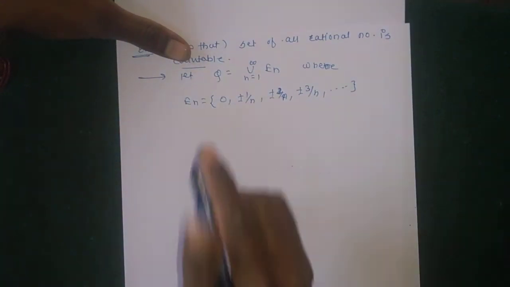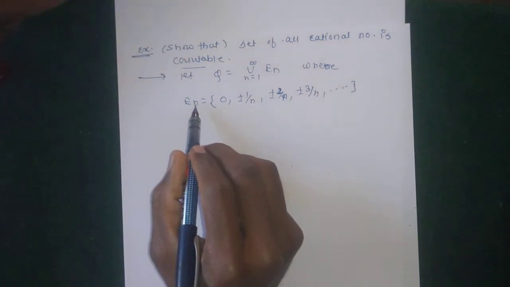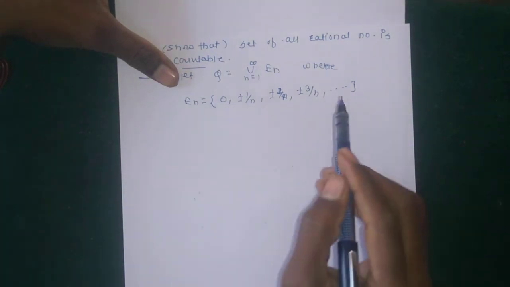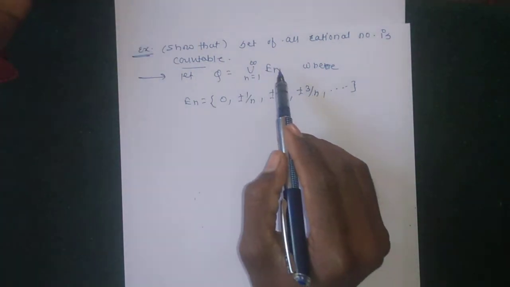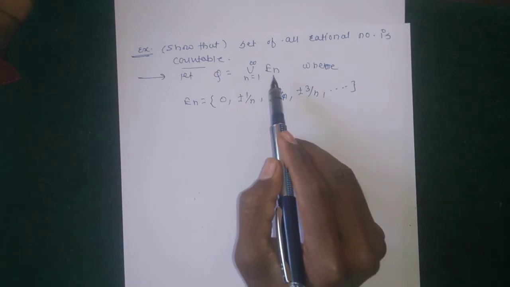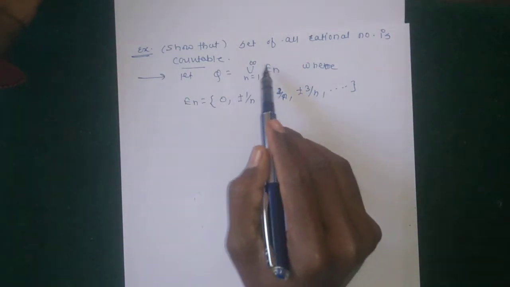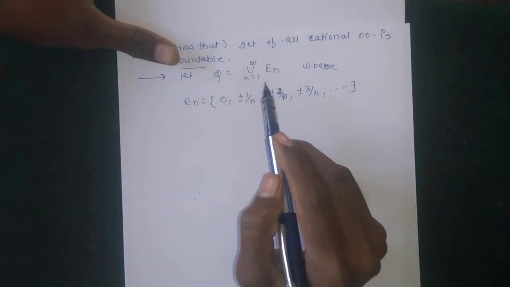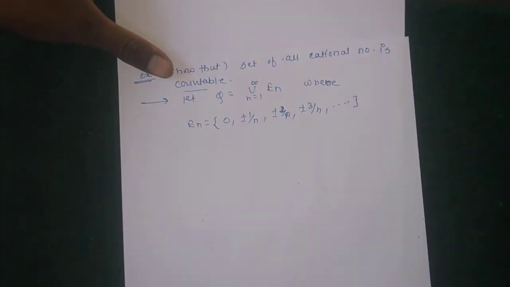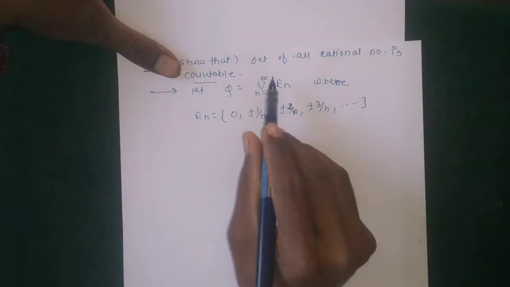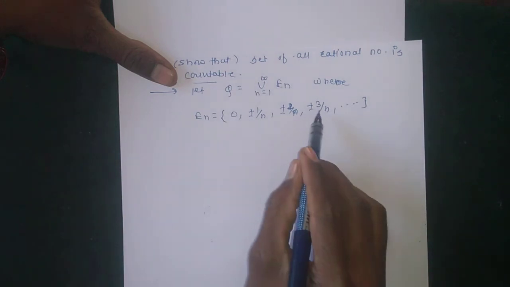First we show that En is a countable set. If En is countable, then by the previous theorem the union of countable sets is countable, which implies that Q, equal to the union of these sets, is countable. So the proof of this example: let Q equal the union over n from 1 to infinity of En, where En is equal to this set. En contains elements of this form.